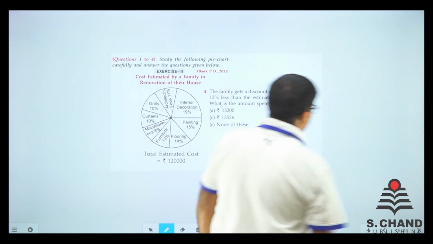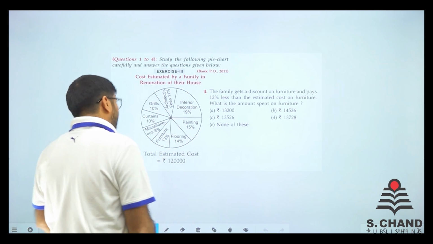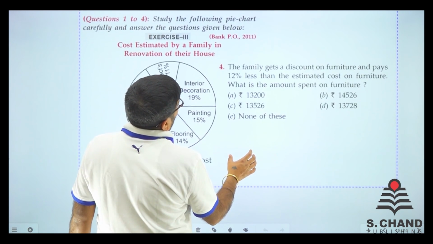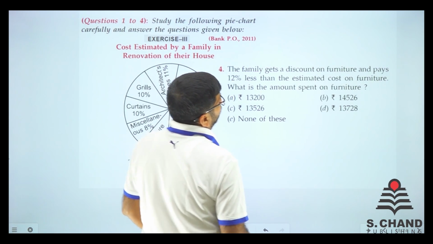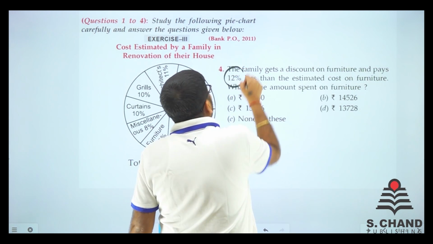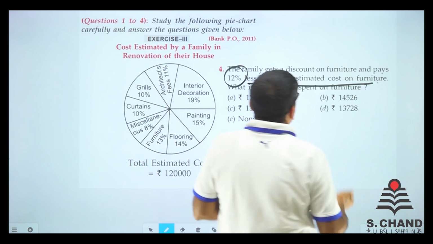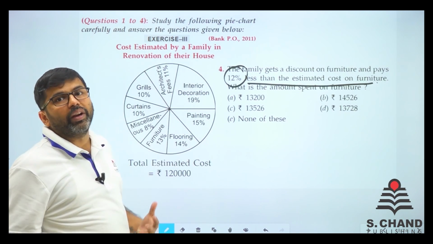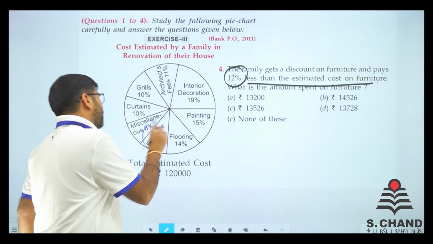So we come to the last question of this DI. This pie chart, let's see what it says. If the family gets a discount on furniture and pays 12% less than the estimated cost. If you remember, we have calculated this, 12% discount on furniture.